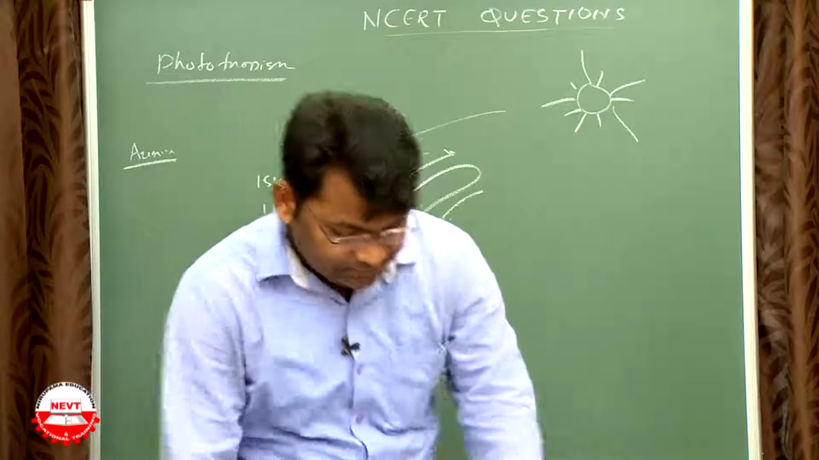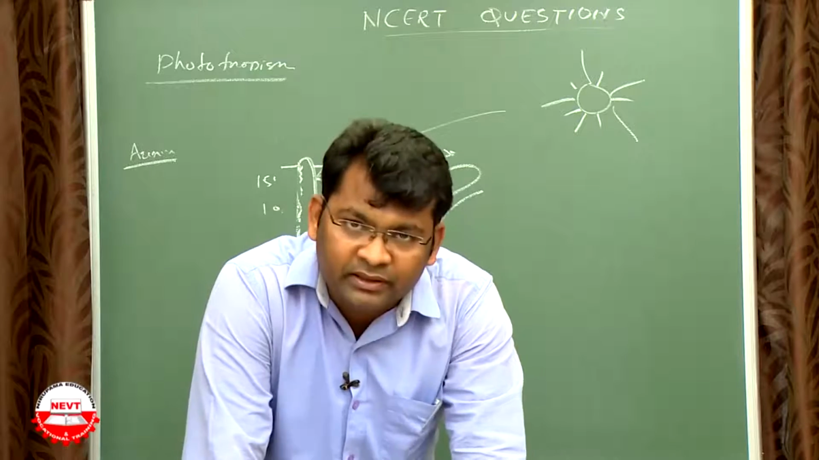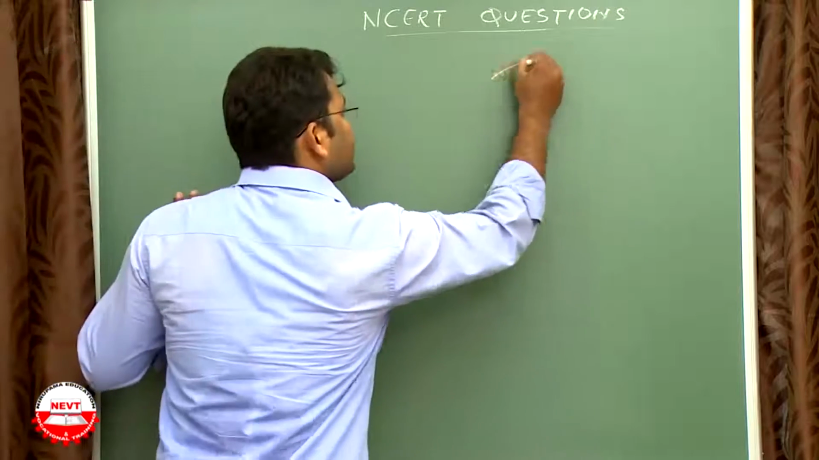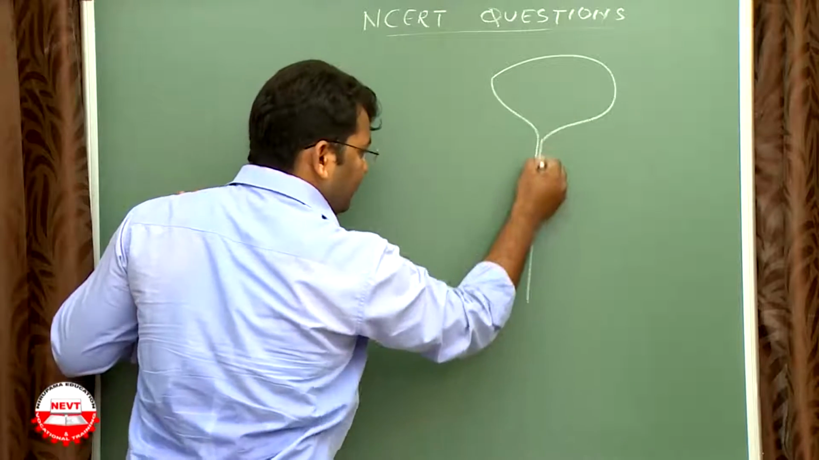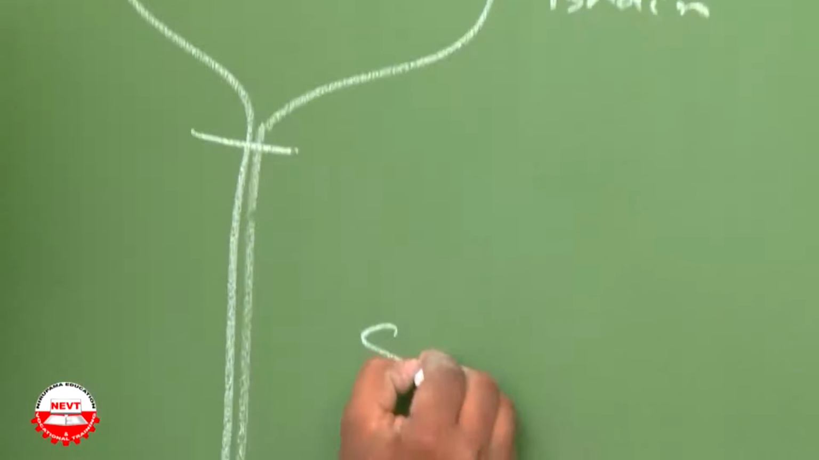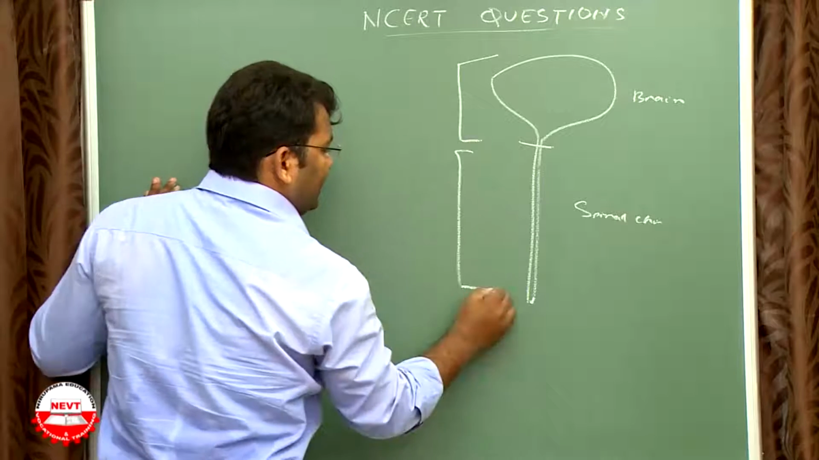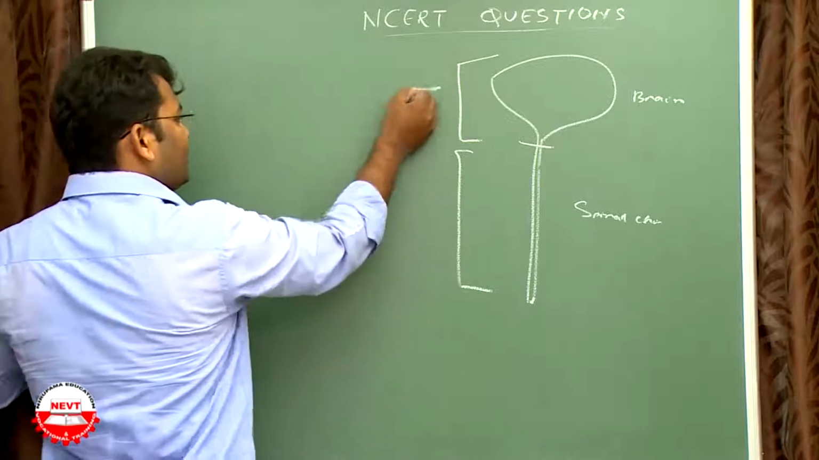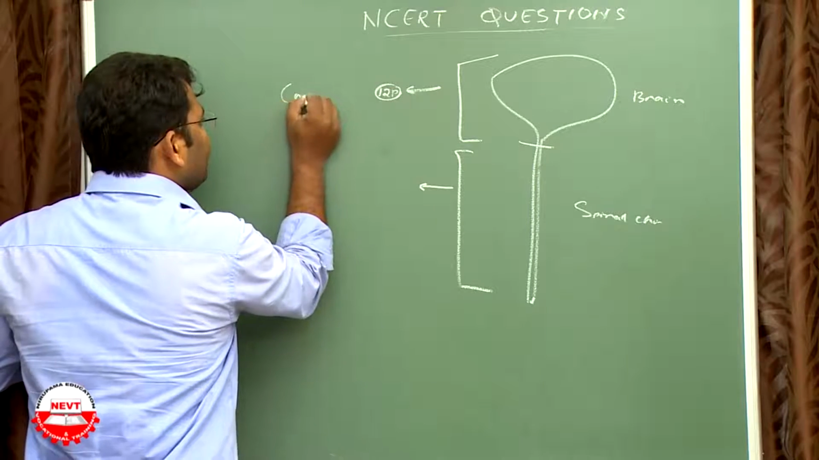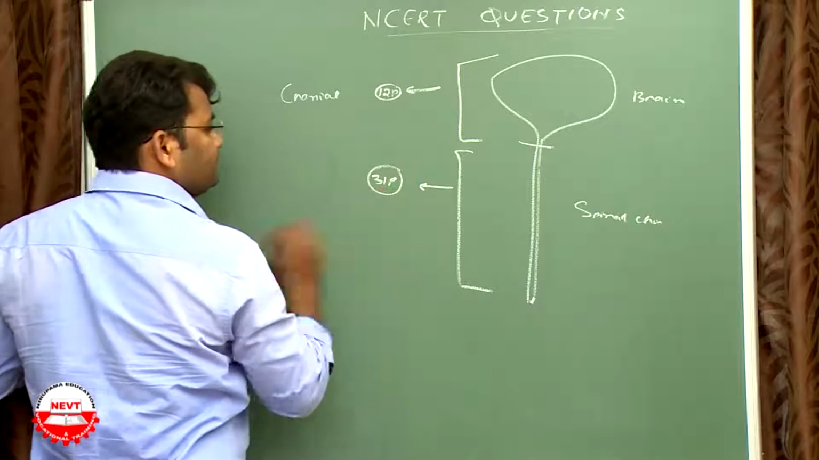Next question: which signals will get disrupted in case of spinal cord injury? There are two systems in our body that control all our voluntary and involuntary actions. One is the brain, and the other is the spinal cord. The brain and spinal cord release nerves: 12 pairs of nerves are called cranial nerves, and here the 31 pairs are called spinal nerves.